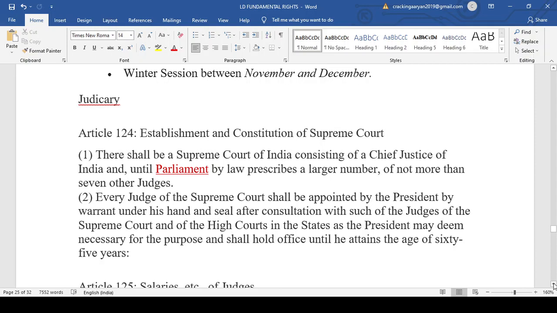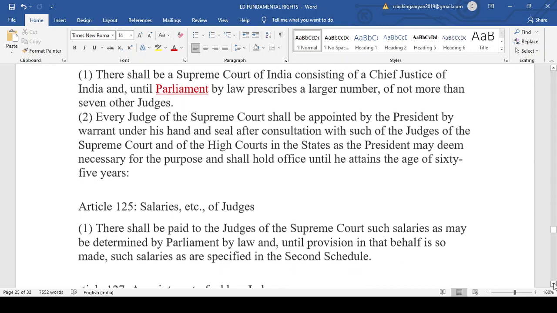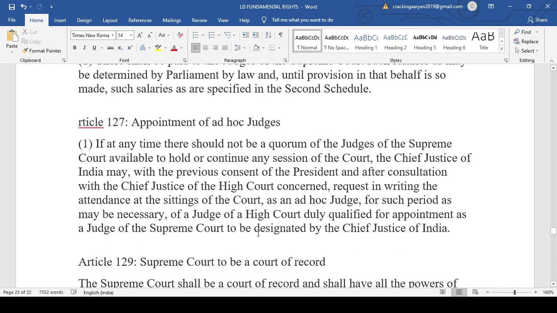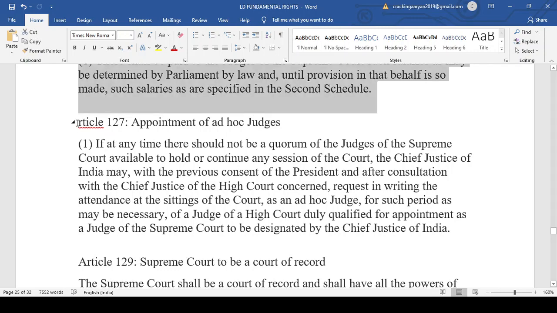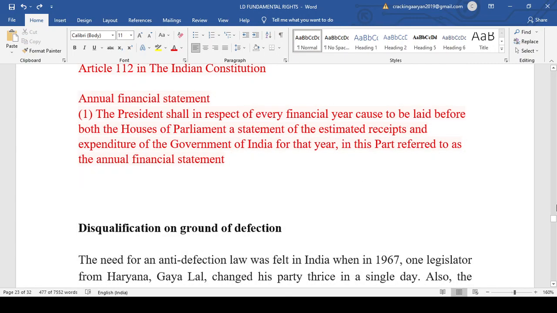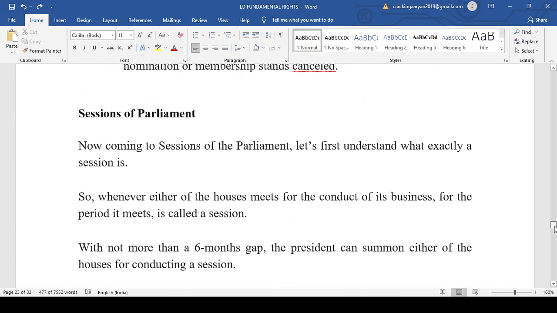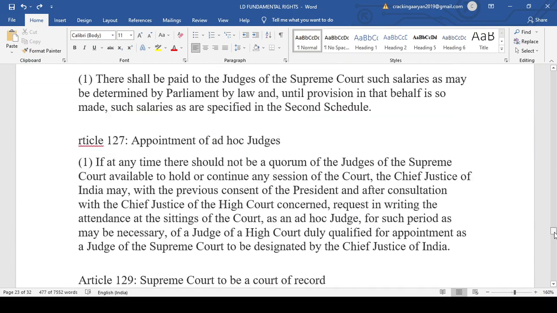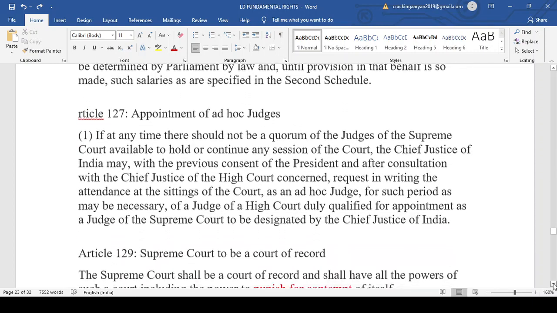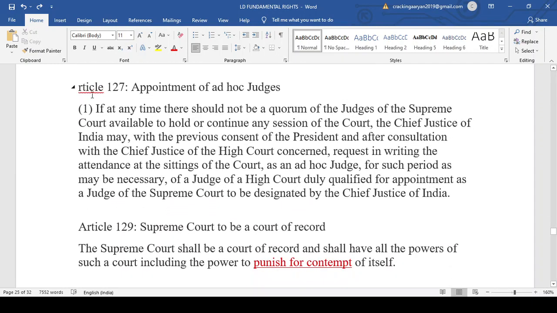Presently we have 34 judges. Article 124. Article 125 talks about the salary of the judges, and then Article 127, that is the appointment of the ad hoc judges. It talks about the appointment of the ad hoc judges, that if at any time